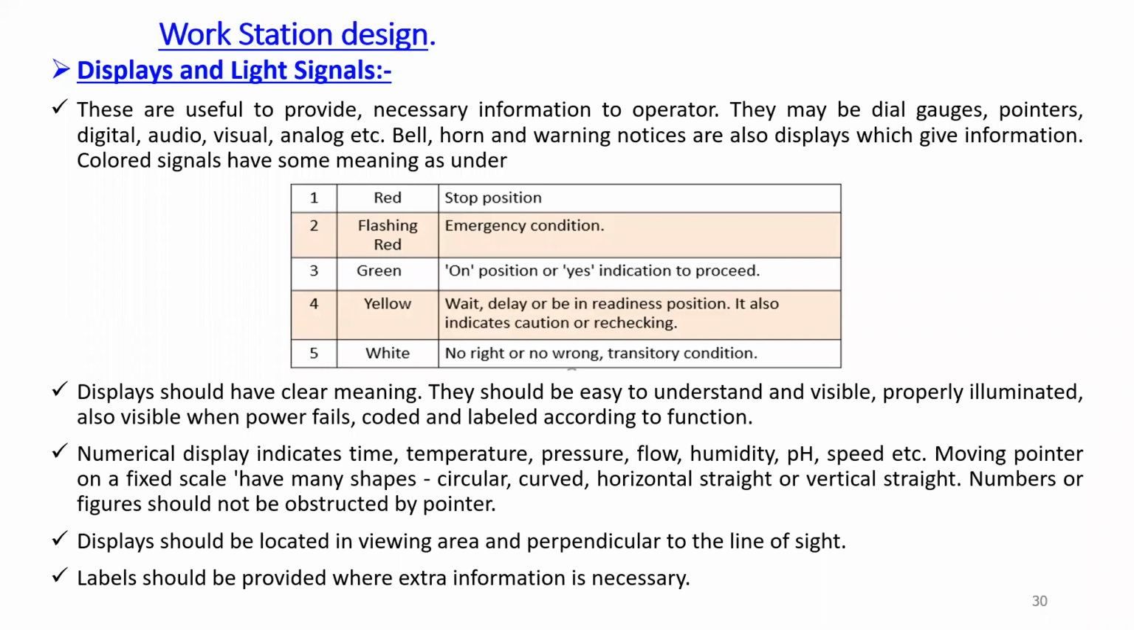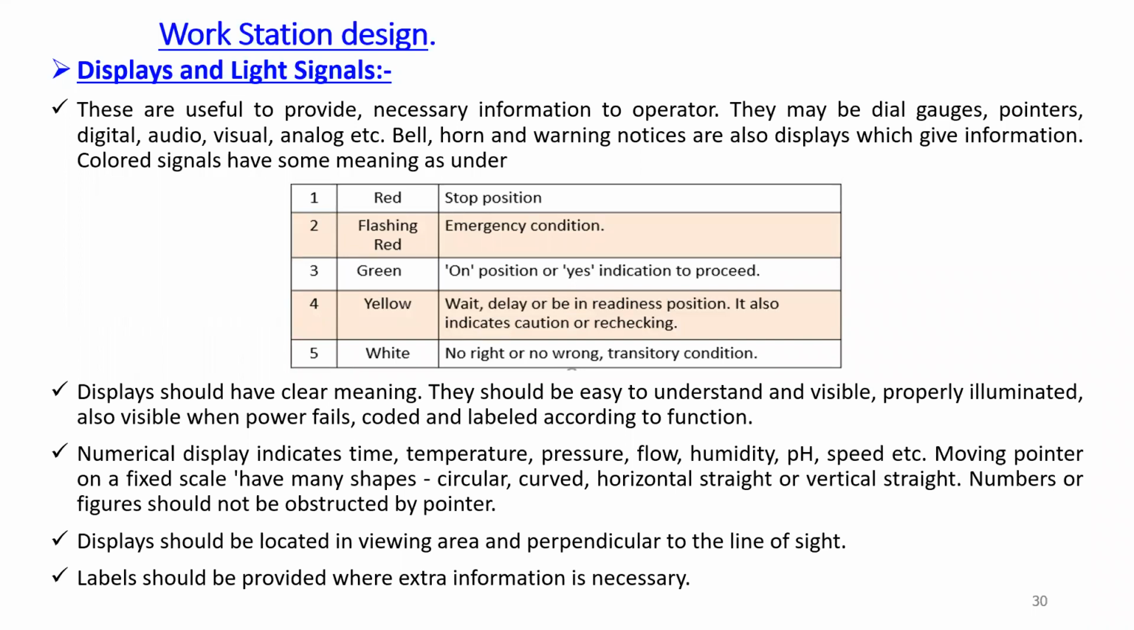Sometimes we have to use a moving pointer on a fixed scale, in shapes such as circular, curved, horizontal straight, or vertical straight. In some displays, they have clearly marked red, green, or yellow colors, and the pointer moves from one point to another. If the pointer is in the green zone, then it is well and good. Likewise, some pointers are also parts of these displays. The numbers or figures should not be obstructed by the pointer.